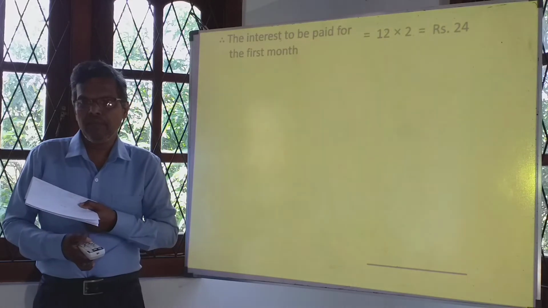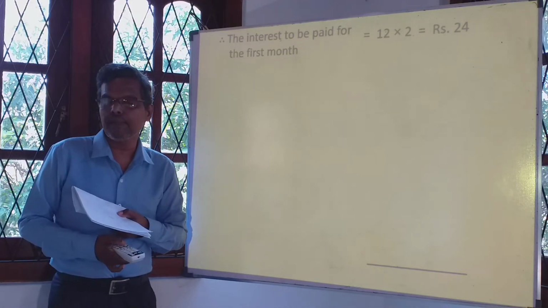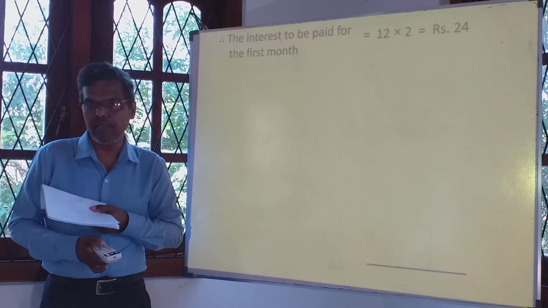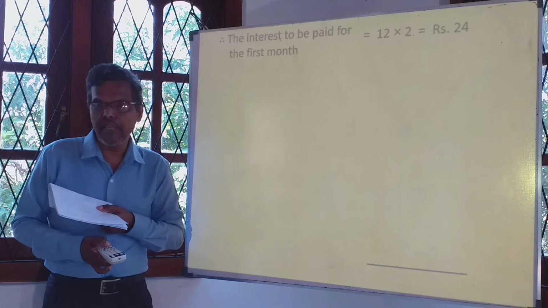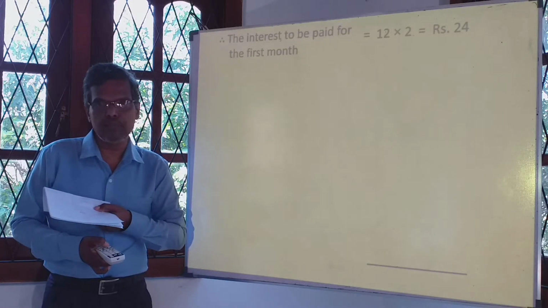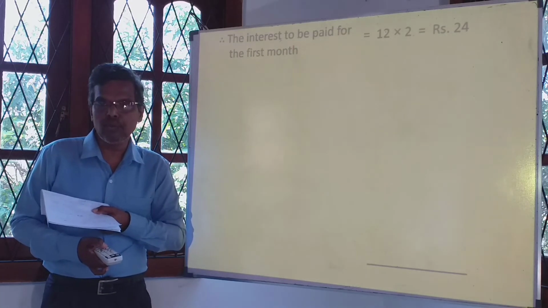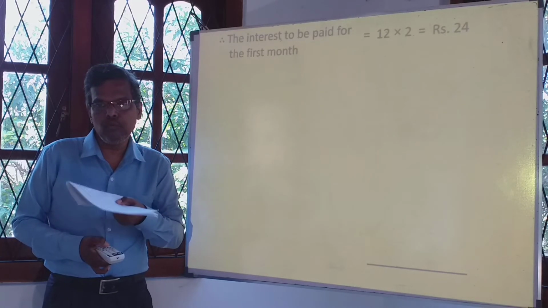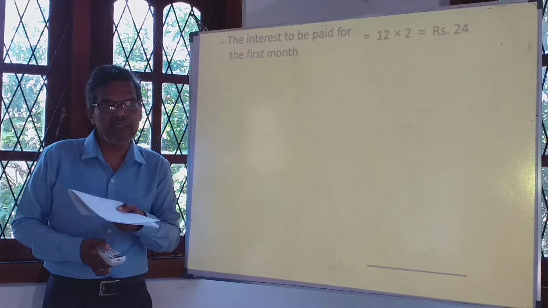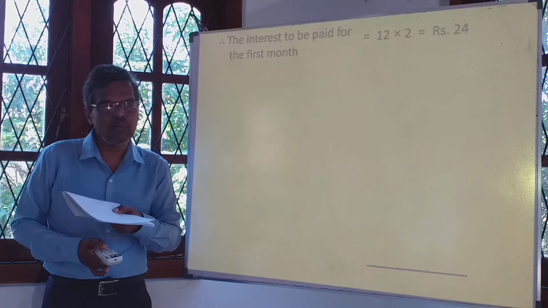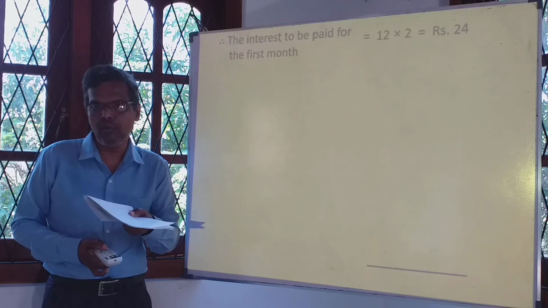Now see the interest to be paid for the first month. Let's take it is January. In January, you are in debt 12 parts of 100 rupees, because nothing is paid back. You took 1,200, that means 12 parts of 100 rupees.